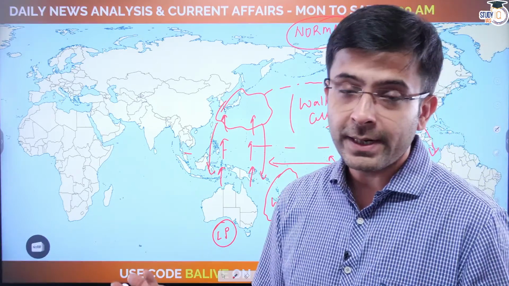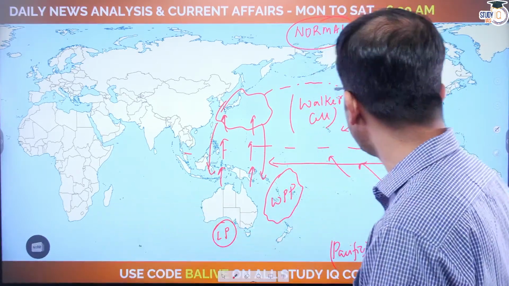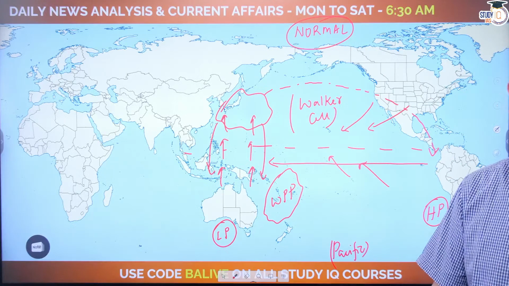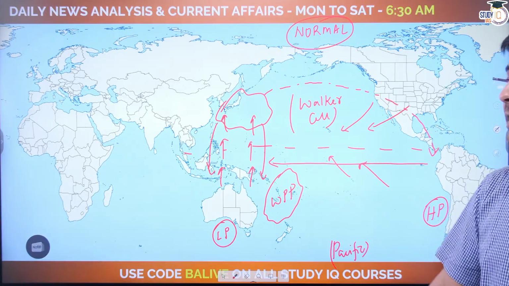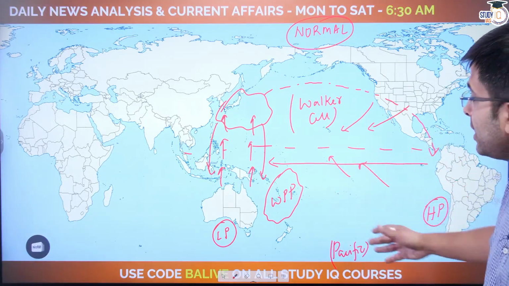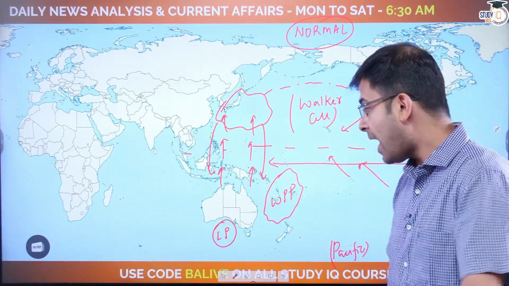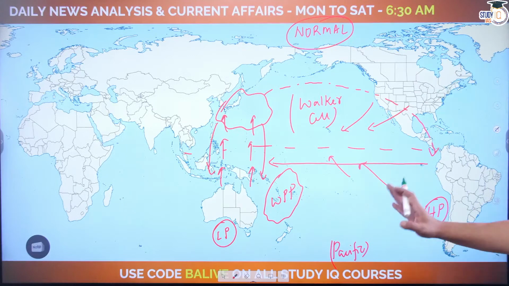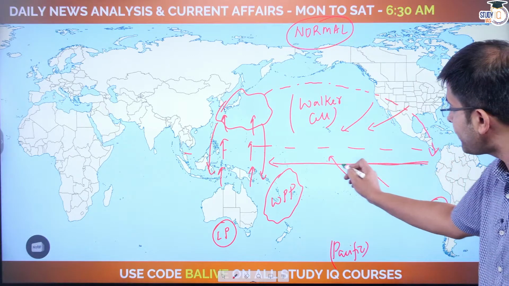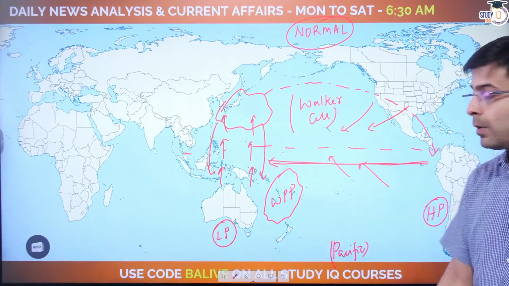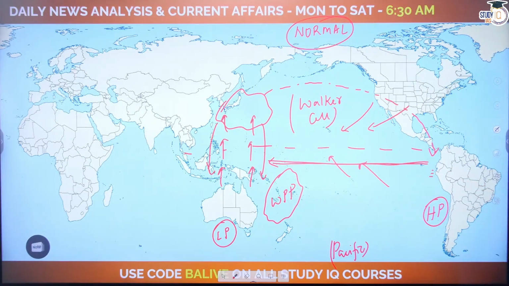What are the key determinants of the Walker cell? Common sense will tell you, number one, you need strong trade winds, don't you? Because until and unless you have strong trade winds, you're not going to be able to move your Western Pacific pool here. Now, after you have understood that concept, please understand that all the water has gone from here to Australia. What happens here then? What's the story here? The story is pretty simple.